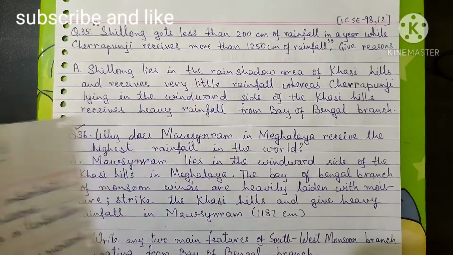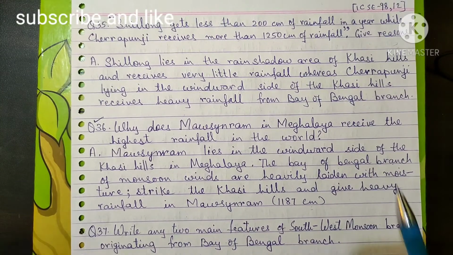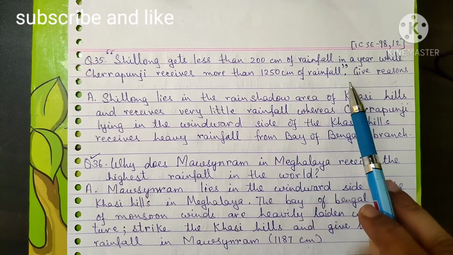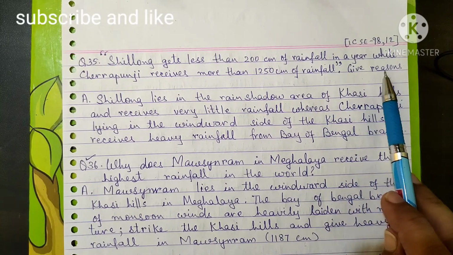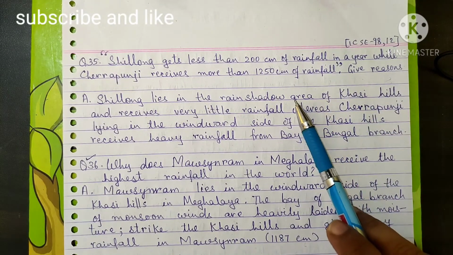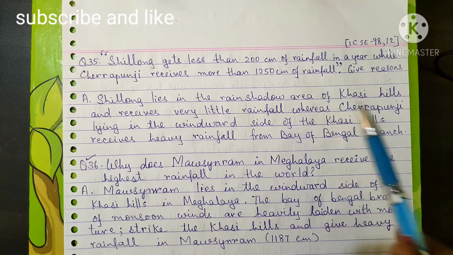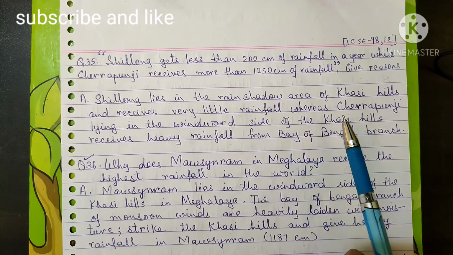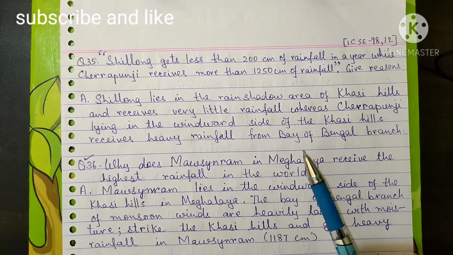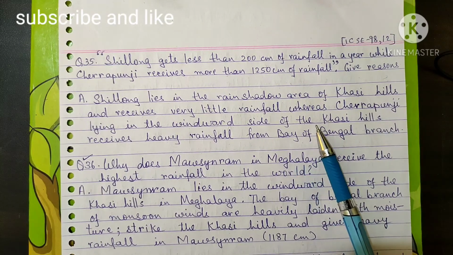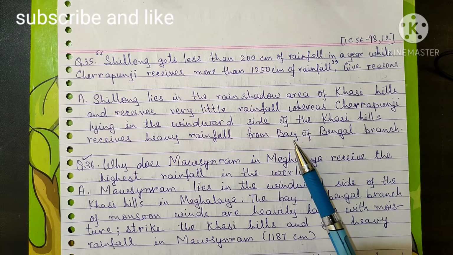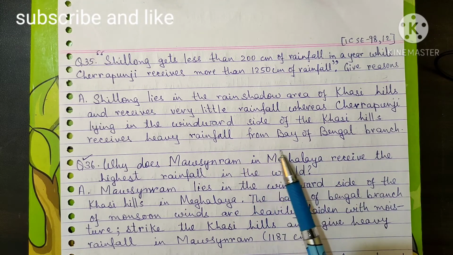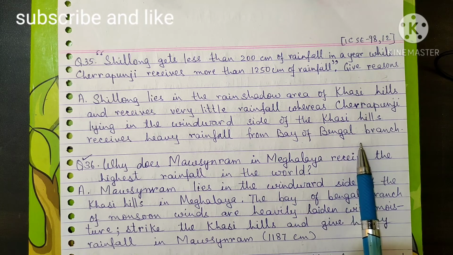Moving on to next question. Shillong gets less rainfall than 200 centimeter in a year, while Cherrapunji receives more than 1250 centimeter of rainfall. Give reasons. Shillong lies in the rain shadow area of Khasi Hills and receives very little rainfall, whereas Cherrapunji, lying in the windward side of the Khasi Hill, receives heavy rainfall from Bay of Bengal branch.